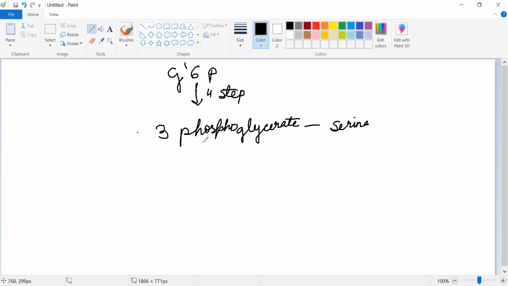And 3-phosphoglycerate will give you phosphoenol pyruvate, and you remember this compound phosphoenol pyruvate, and this is the product which is an important product in the shikimic acid pathway,